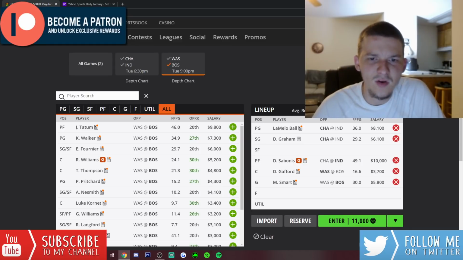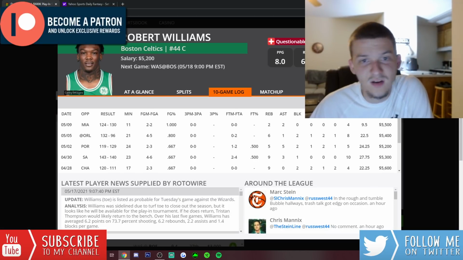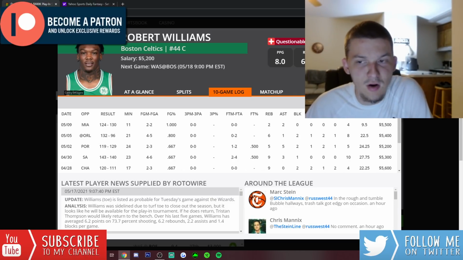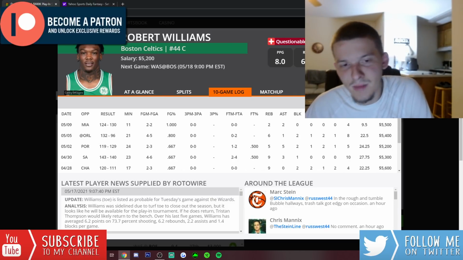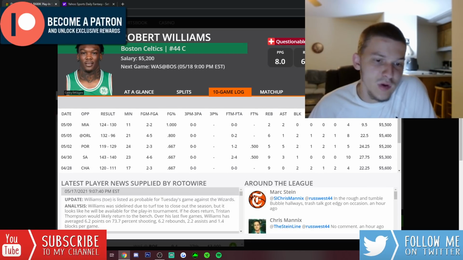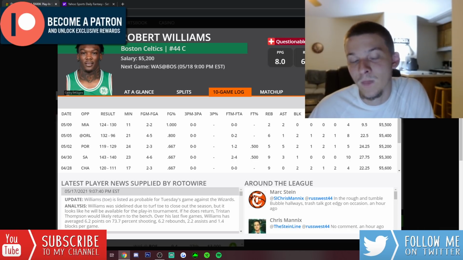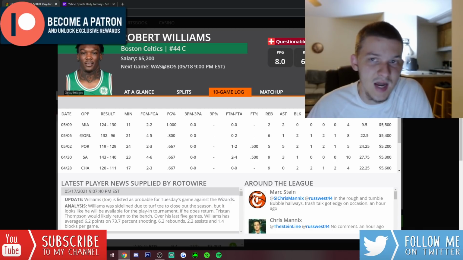I think for me, I'm going to wait on the starting lineup. If Robert Williams is starting today, I do like him a lot for 5,200. He's not someone I've really mentioned at center, but if he is starting in a good matchup against the Wizards, we know Robert Williams has a ton of upside. We know he's a really good point per minute player. He hasn't been that good lately. The minutes haven't been as high as you would like, but on a 2-game slate, Robert Williams is someone that can go out there and just break the slate. He could put up 40 DK points in 25 minutes tonight, and I would not be surprised. So if he's back in the starting lineup, I do like him a lot at 5,200.